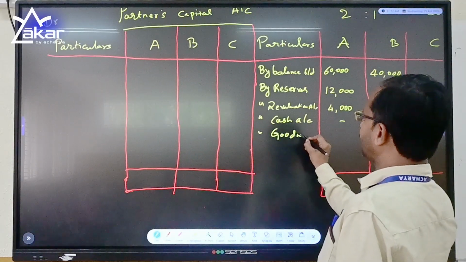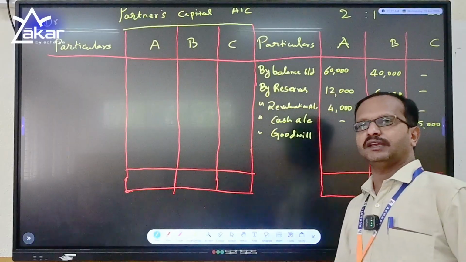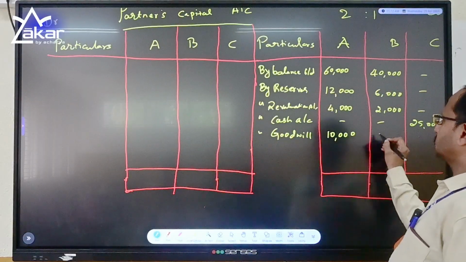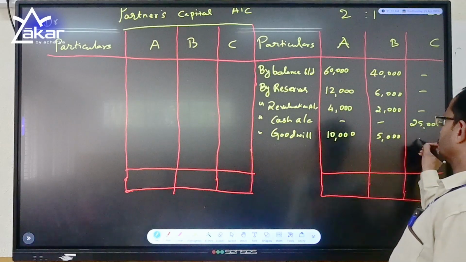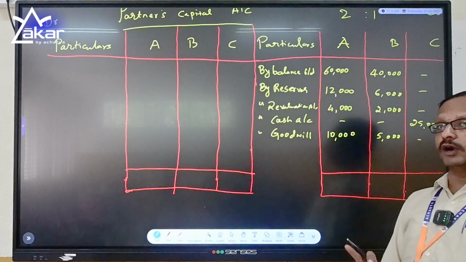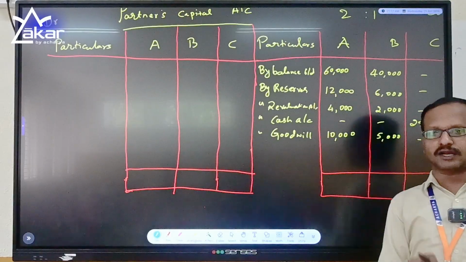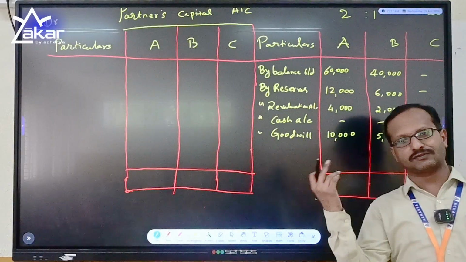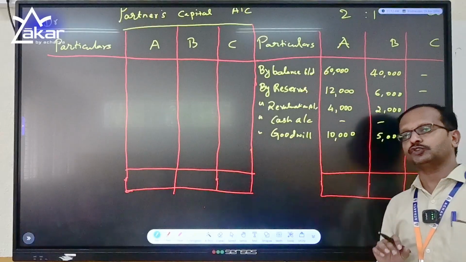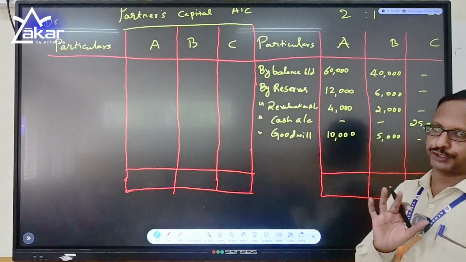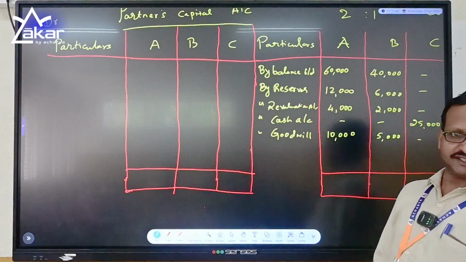That has to be given to A and B in the ratio of 2:1, which amounts to 10,000 and 5,000. I repeat my words: capital, reserves, revaluation profit, profit and loss account, and the goodwill of the new partner have to be distributed only to the old partners in their profit sharing ratio. We have done with it.